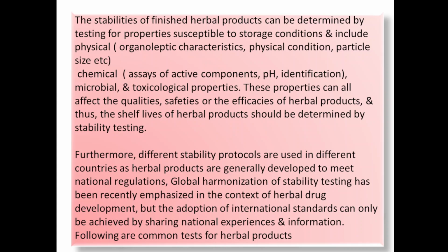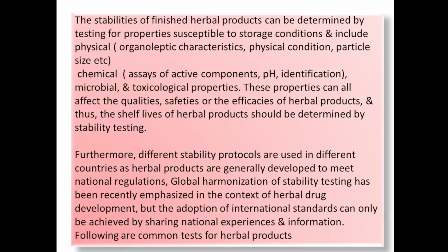Chemical assays of active components, pH, identification, microbial and toxicological properties. In chemical evaluation, it includes assays of active components present in the herbal formulation, the pH of that herbal formulation, and identification of microbial and toxicological properties.